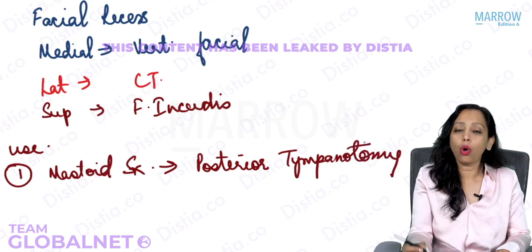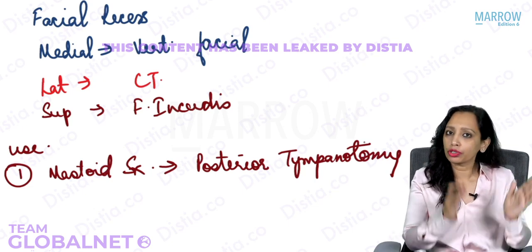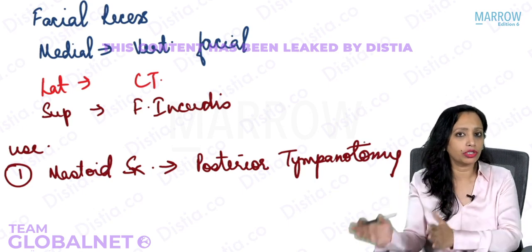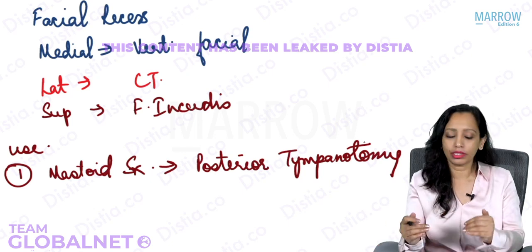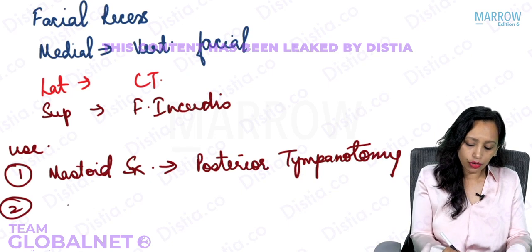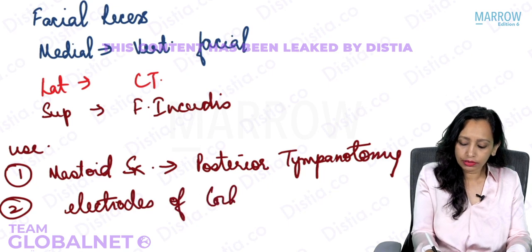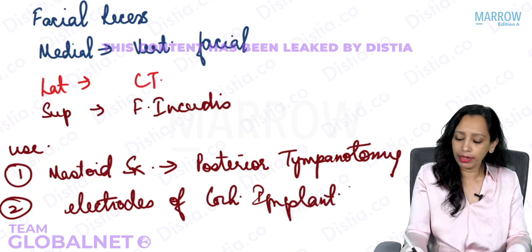Tympanotomy means making an opening in the tympanic cavity on the posterior wall. So what is the site of posterior tympanotomy? The facial recess area. And the second significance is that the electrodes of the cochlear implant are passed into the middle ear.